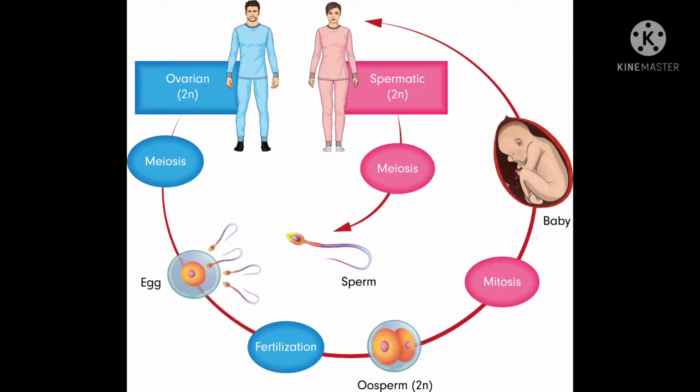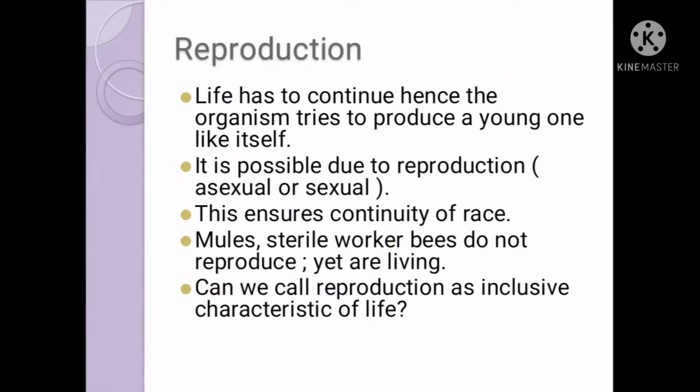Okay. So that is very important for reproduction. Means to continue our life, this reproduction method is very important, and for continuation of the race. Life has to continue, hence the organism tries to produce a young one like itself. It is possible due to reproduction. Just now I told you about sexual and asexual reproduction. This ensures continuity of the race. Just now I said, mules and sterile worker bees do not reproduce, yet they are living. Means that is optional, an exception is there.